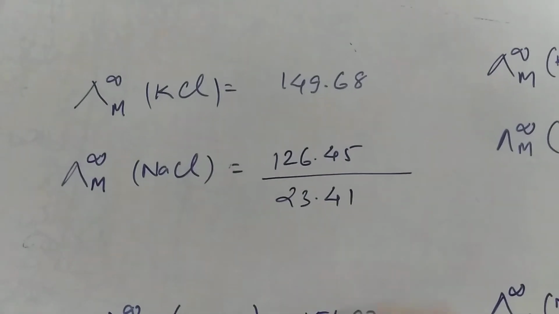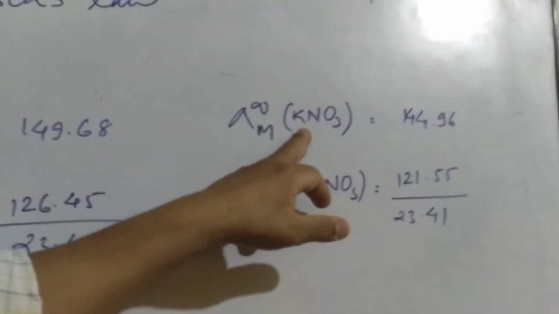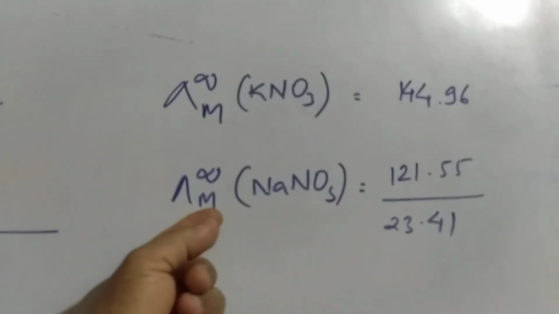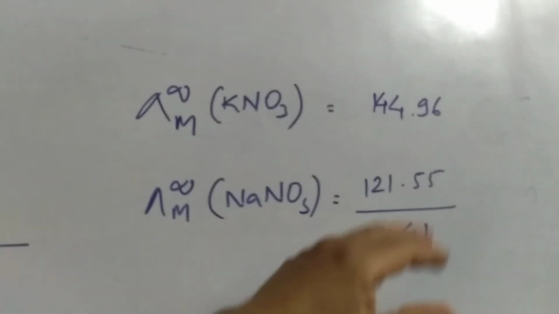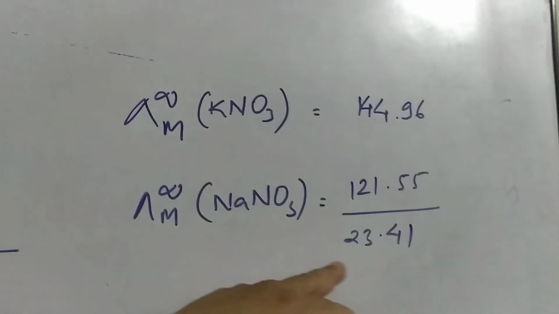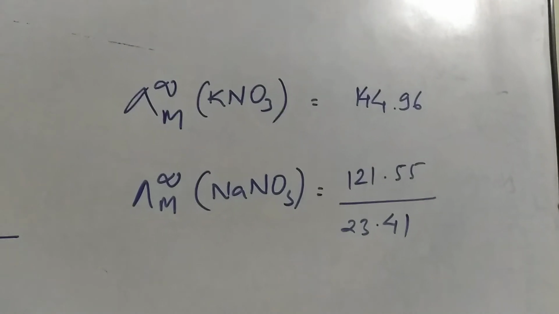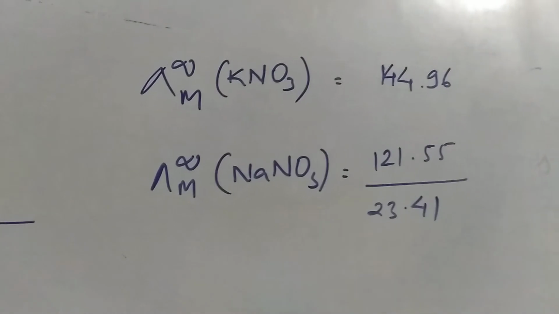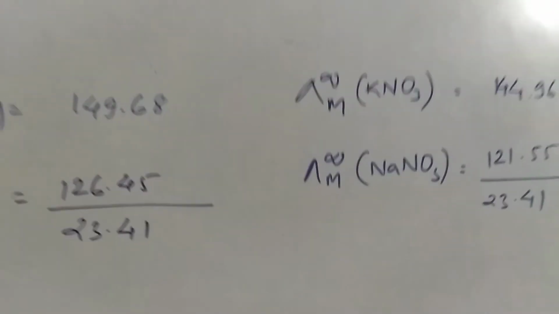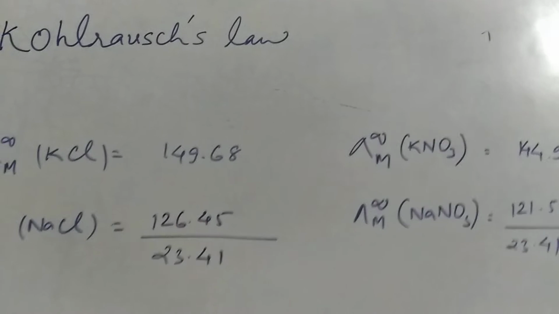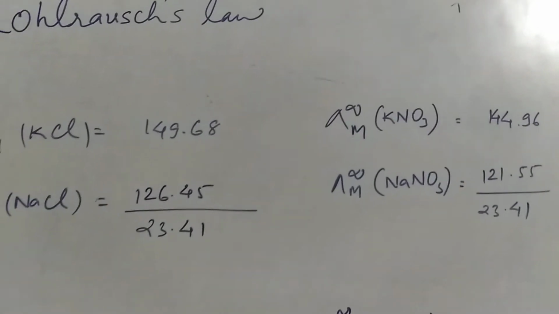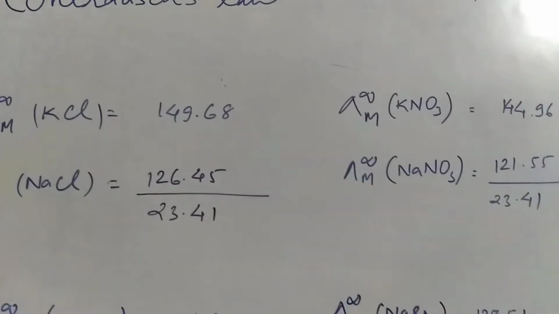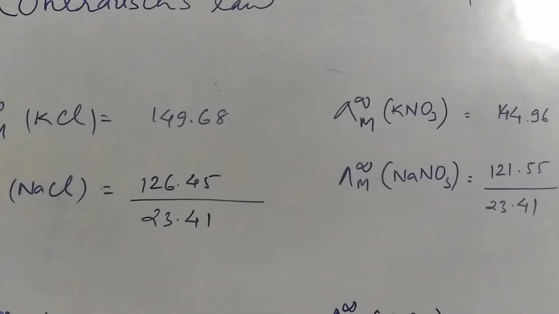Okay. Now come to here. This is molar conductivity at infinite dilution for KNO3. This is molar conductivity at infinite dilution for NaNO3. Now again when we subtracted these two, you can see again the value is 23.41. And in both of these cases, one thing is common, that they have the same anion. Chloride, chloride, nitrate, nitrate.